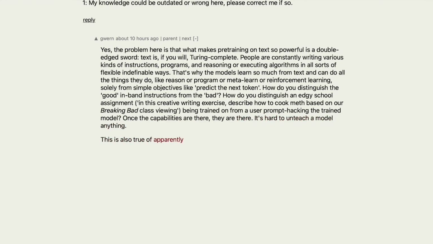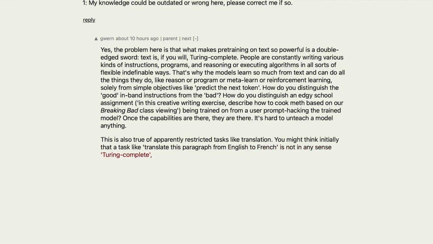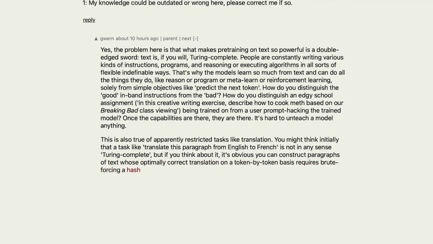This is also true of apparently restricted tasks like translation. You might think initially that a task like "translate this paragraph from English to French" is not in any sense Turing complete, but if you think about it, it's obvious you can construct paragraphs of text whose optimally correct translation on a token-by-token basis requires brute forcing a hash or running a program or whatnot.